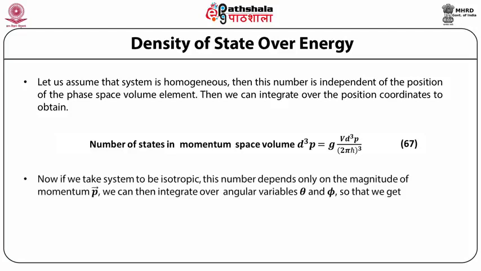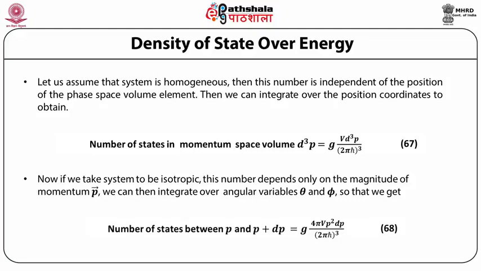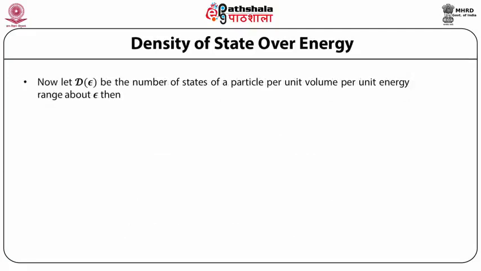Now if we take the system to be isotropic, this number depends only on the magnitude of momentum p. We can then integrate over the angular variables theta and phi so that we get the number of states between p and p plus dp equal to g times 4πV p squared dp divided by (2πħ)^3. Now let the density of states over energy be the number of states of a particle per unit volume per unit energy range about epsilon.